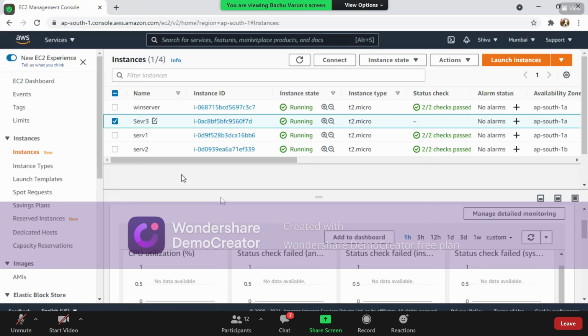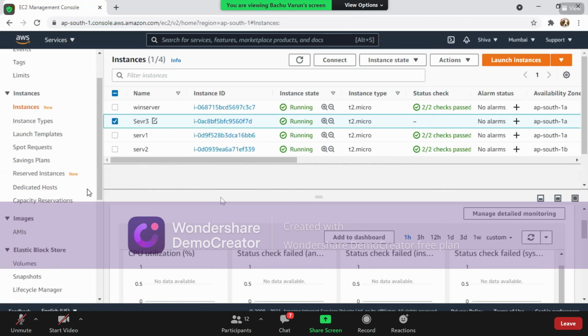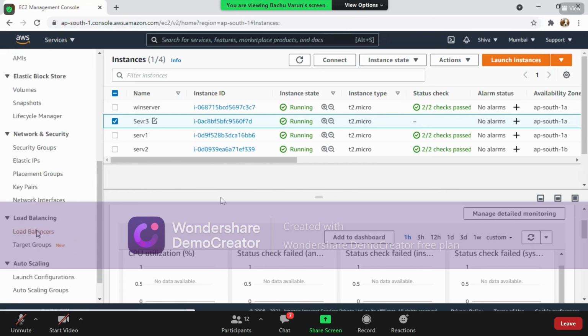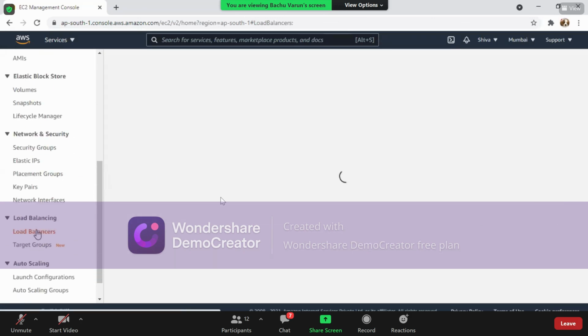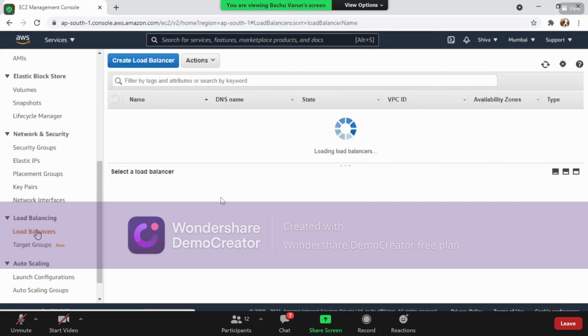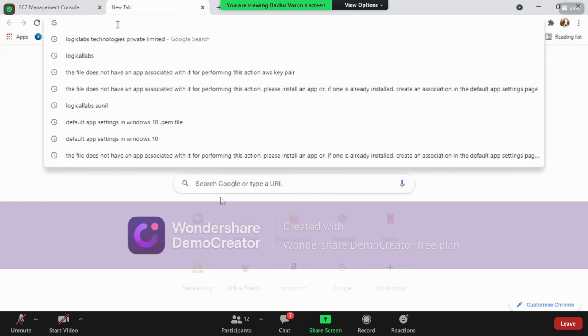Can you please show me how to load the default page in a Windows instance for load balancer? Okay, as of now, I did not create any load balancer. We are going with no load balancer. But yes, we have a practical for it. If you want to learn about this, yes, we have a practical there.